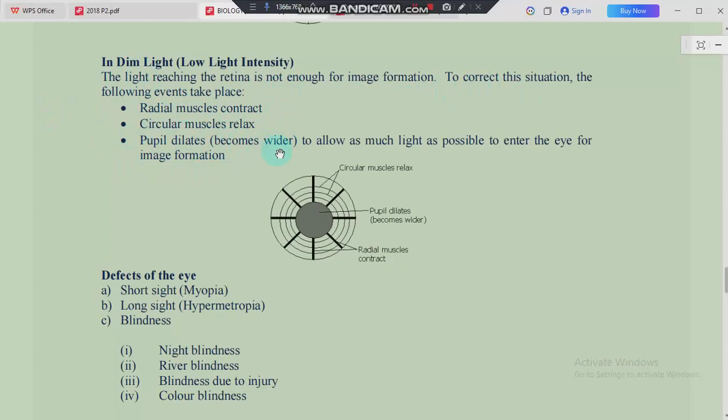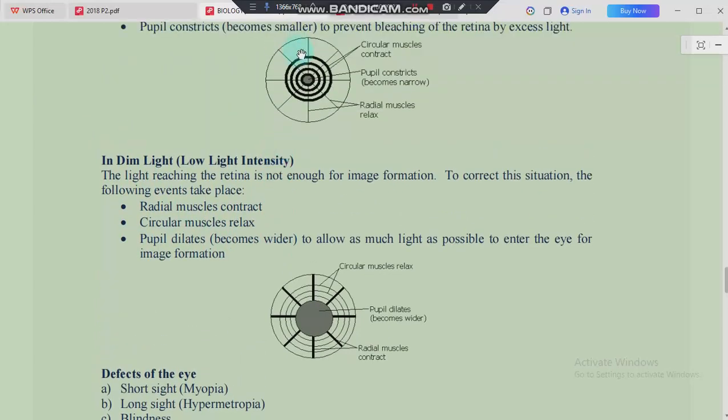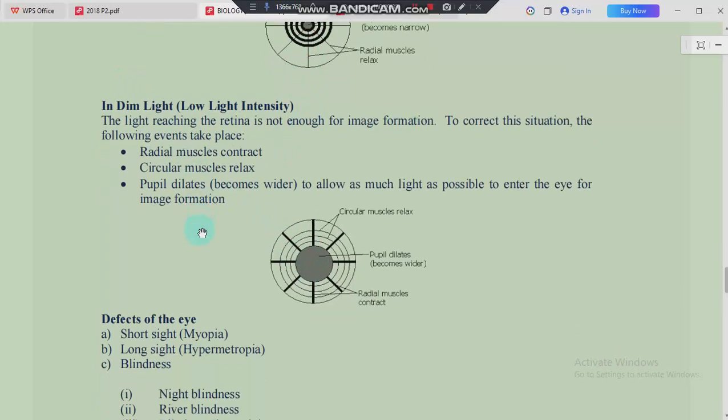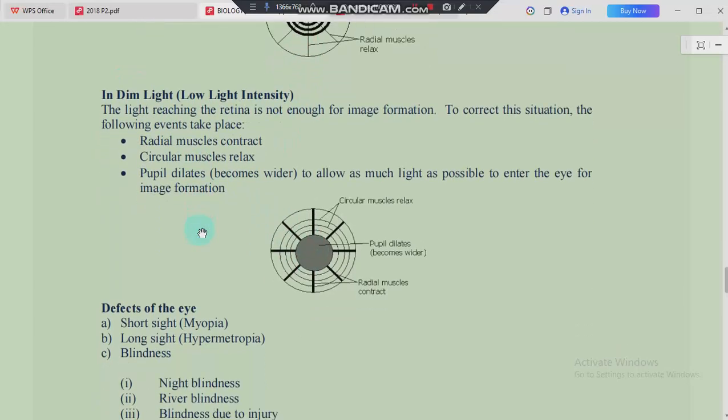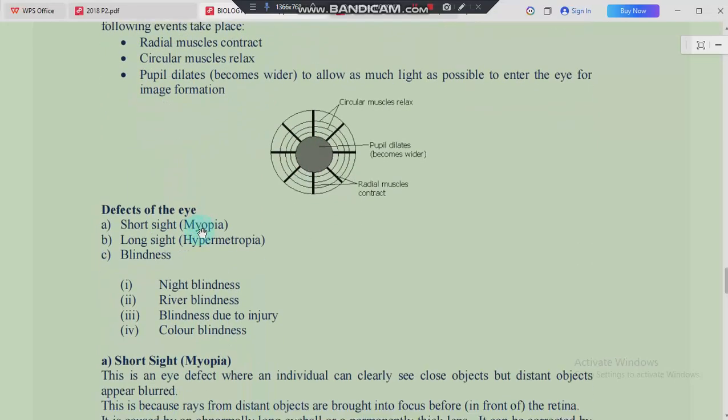So when we were talking about the pupil in this image, we said it was smaller, but when you look at the size of the pupil here, it has become quite big. This is in order to enable you to form these light images on the retina, which is going to help you to see your object.